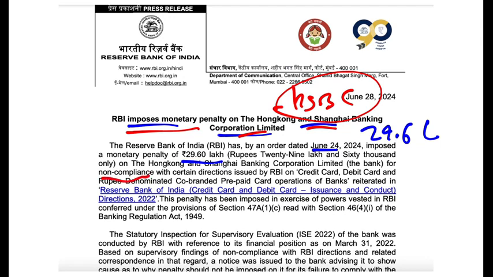For non-compliance with certain directions issued by the RBI on credit card, debit card and rupee denominated co-branded prepaid card operations of the banks. So it was not following the proper rules and regulations of the credit card, debit card and rupee denominated co-branded prepaid card operations. And this penalty has been put by the Reserve Bank of India under the provisions of section 47A1C and section 46(4) of the Banking Regulation Act of 1949.